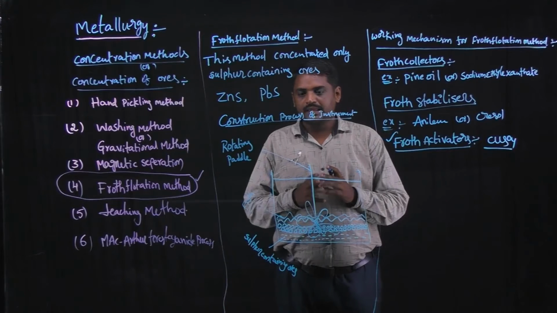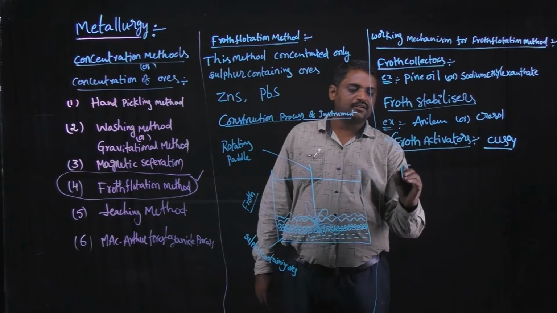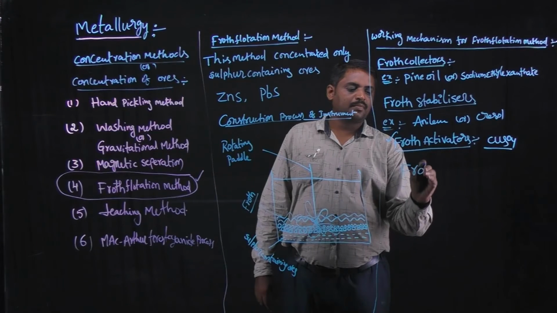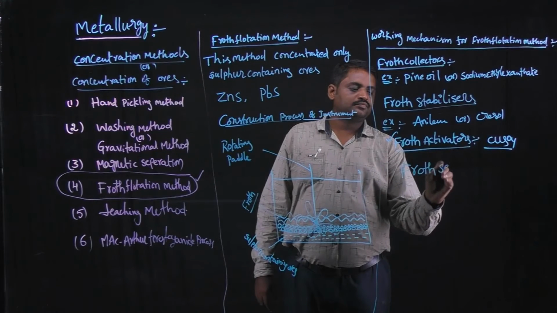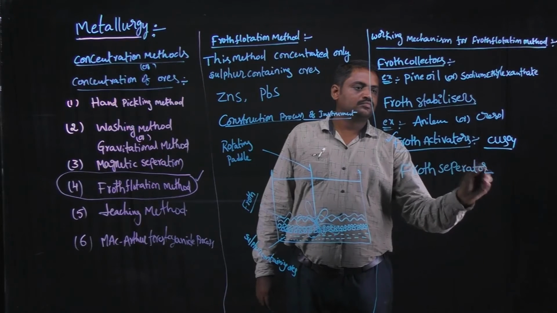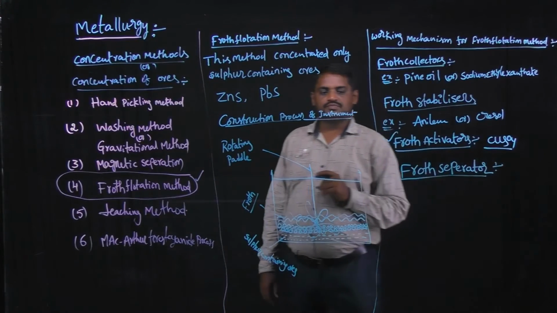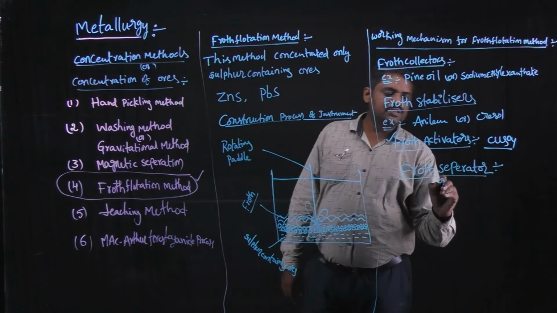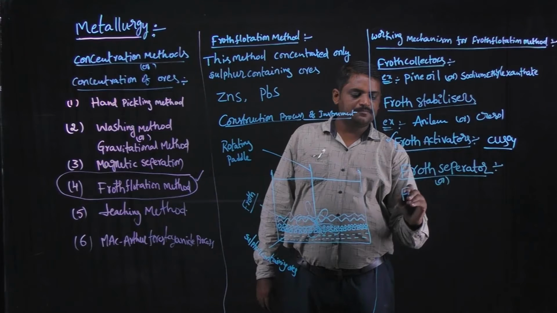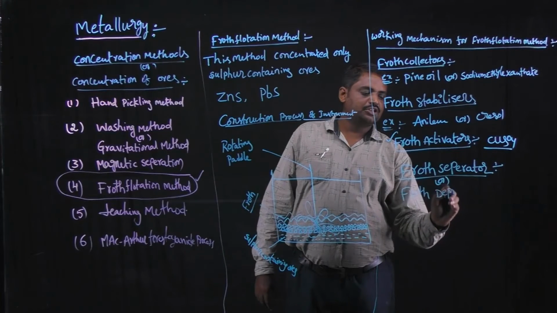froth separators. Froth separators, or the other name is froth depressants.